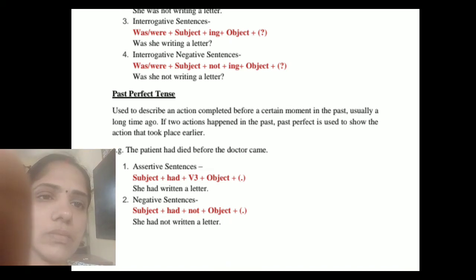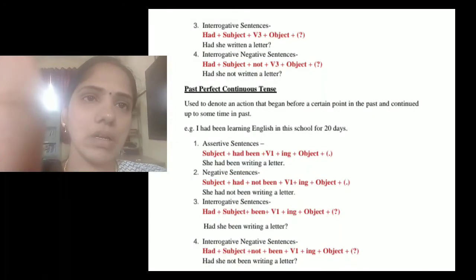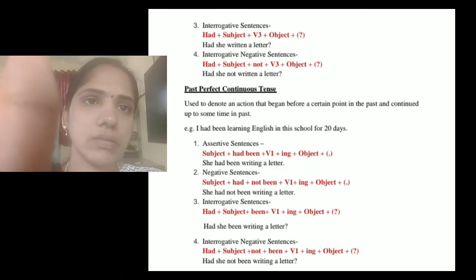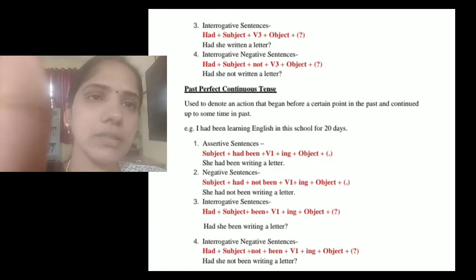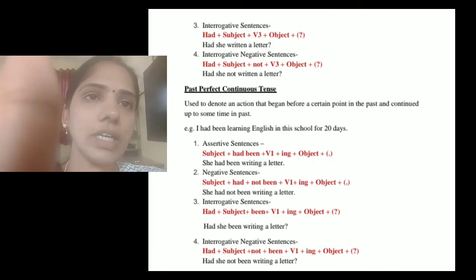And then interrogative sentences. Had she written a letter? This is an example for an interrogative sentence in the past perfect tense. Had she not written a letter? This is an example for an interrogative negative sentence. Here is the rule: had plus subject plus not plus verb third form plus object.